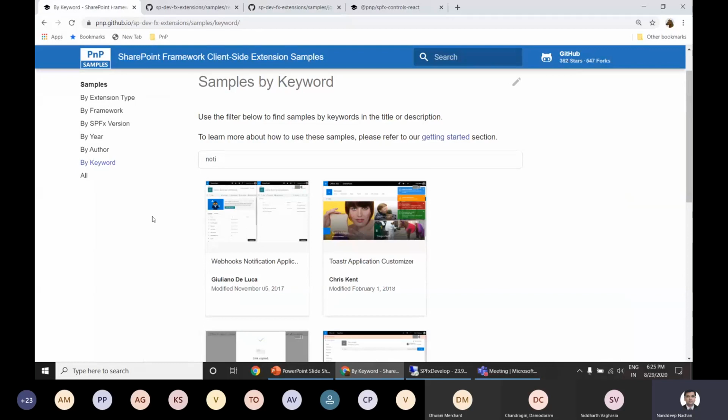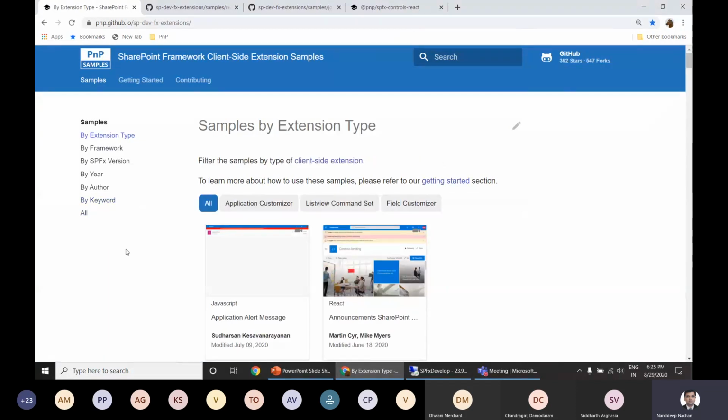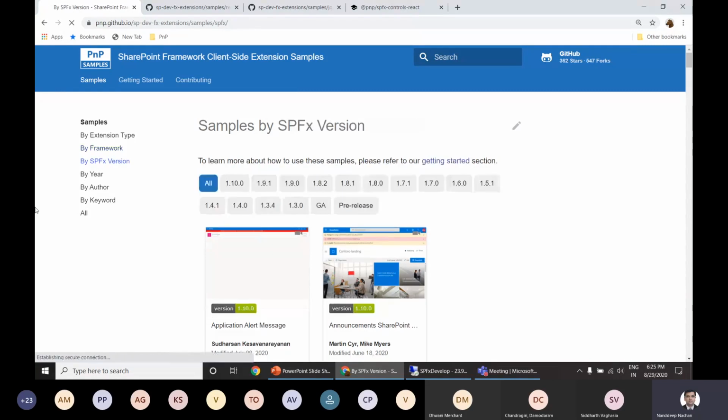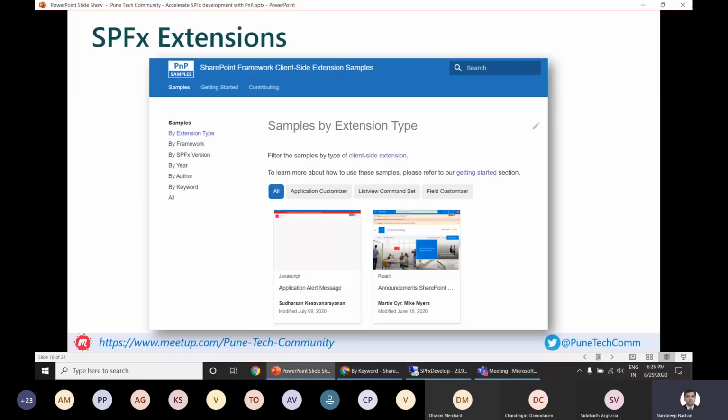So again, as with the SharePoint Framework web part, we have this SharePoint Framework extension library. Over here, you will be able to carry out the filtering based on the extension type or even by the framework by which these particular solutions have been developed. So mostly with jQuery, JavaScript or React, or again based on the SPFx version with which they have been implemented. And again, this keyword search will help you to look out specifically for that sample which you are looking for, right? So this was the simple one.